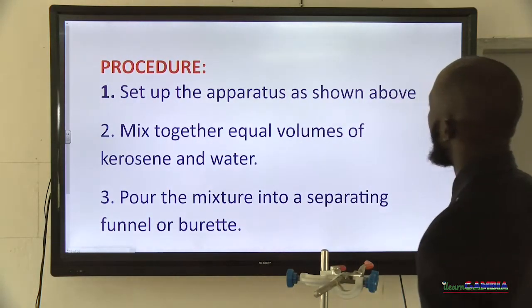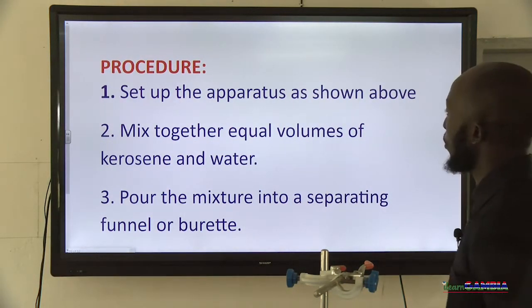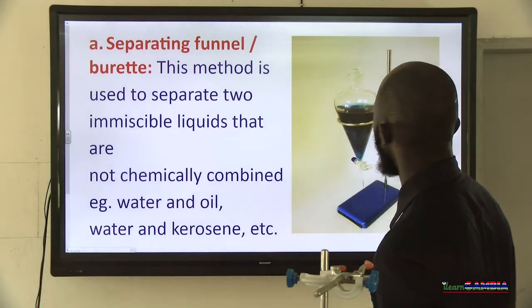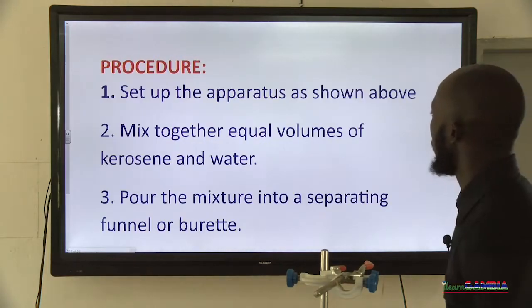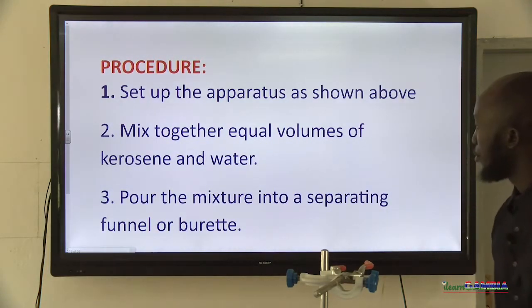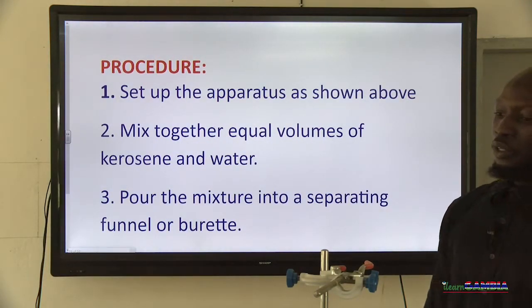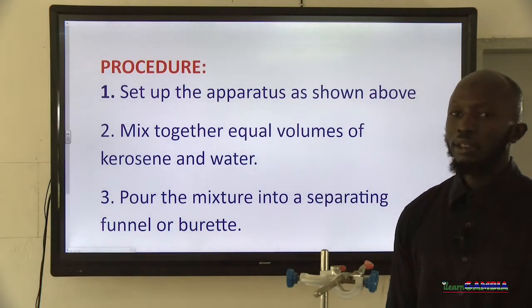It says set up the apparatus as shown in the diagram above. And which is the diagram above? That is this diagram that you are seeing, like I explained. It says set up the apparatus as shown in the diagram above. Mix together equal volumes of kerosene and water.